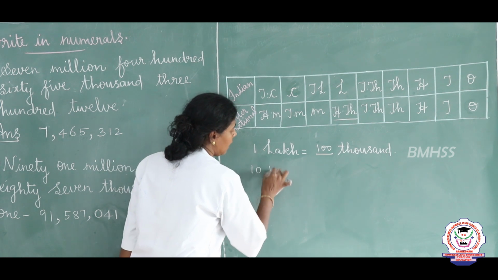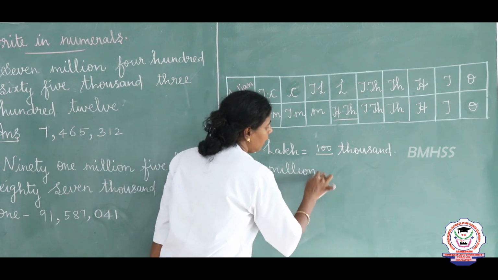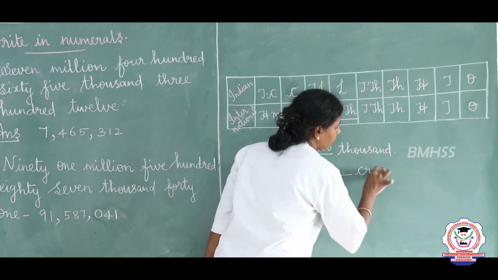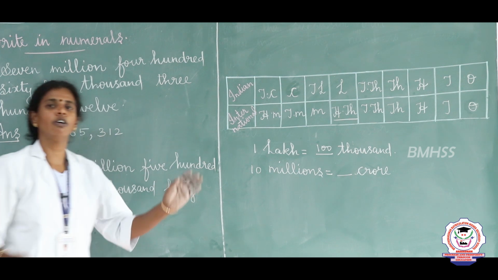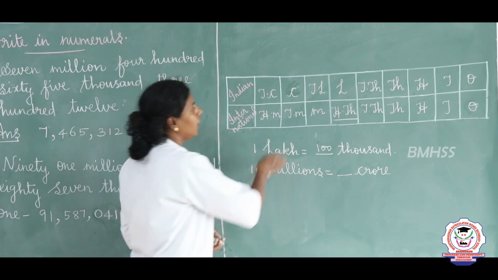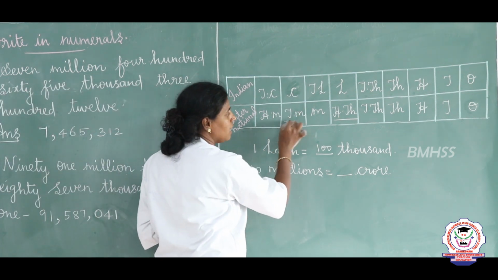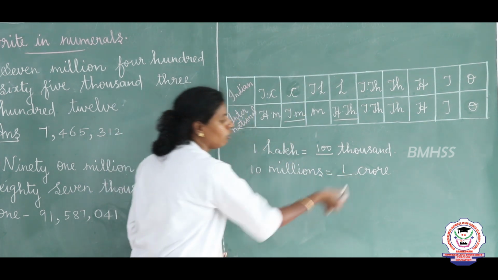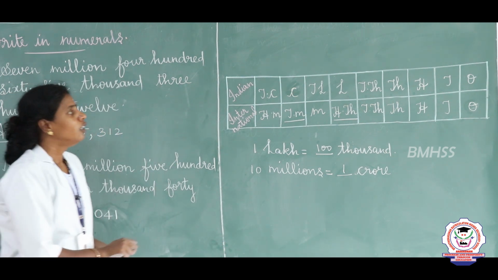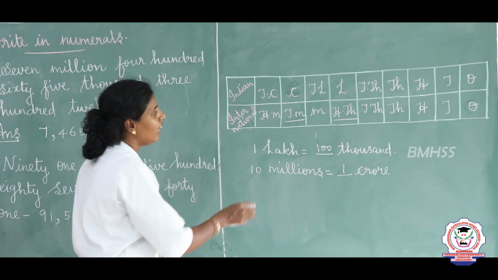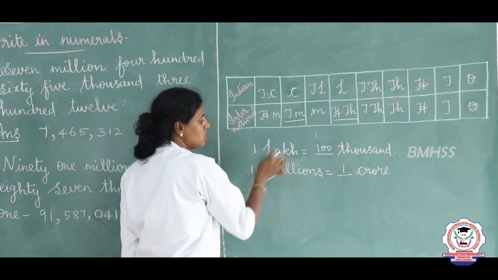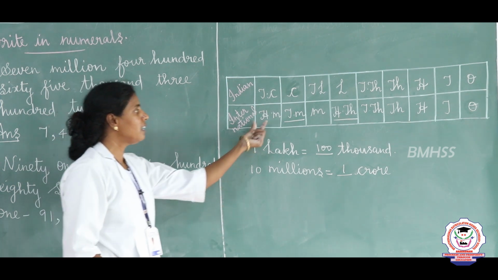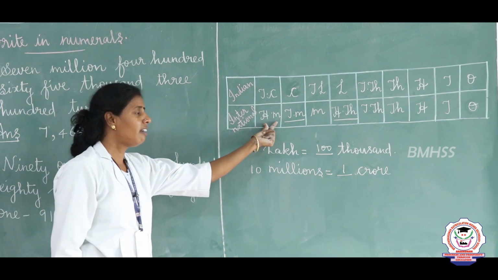In 10 millions is equal to dash crore. How many crore is equal to 10 millions? See in this chart. So, 1 crore equal to 10 million. So, 10 million is equal to 1 crore. For 10 million, there are 1 crore is called 10 millions. So, how many thousands are there in 1 lakh in the sense 100 thousands, and for 10 millions 1 crore. 10 crores. 10 crores is equal to how many millions? In 10 crore, 100 millions are there.